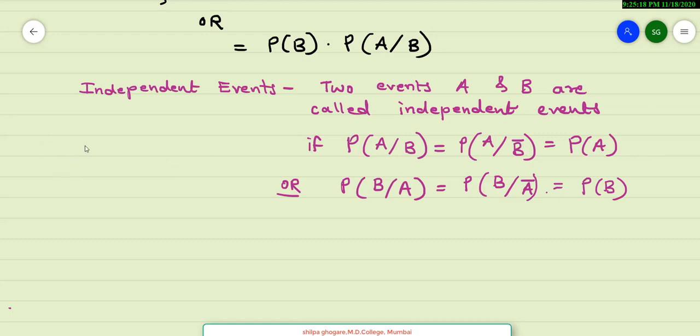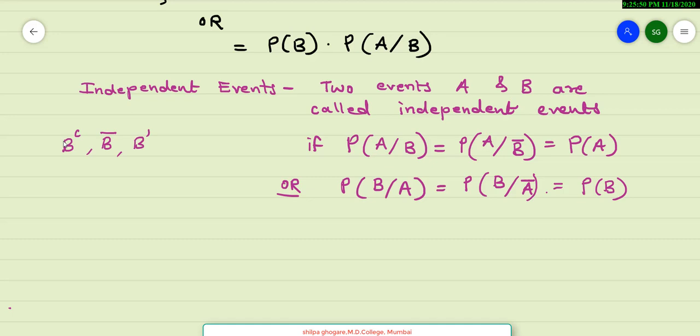We have seen that the notation for B complement is either B C or B bar or B dash. Any one of these notations can be used. So in this definition I am using the notation B bar. So I repeat, 2 events A and B are called independent events if probability of A given B is equal to probability of A given B bar is equal to P of A.